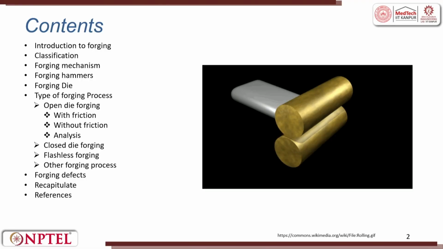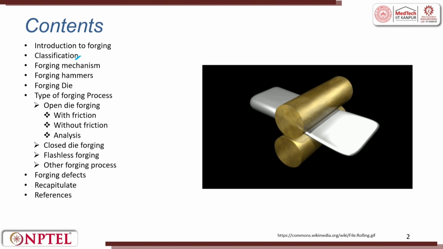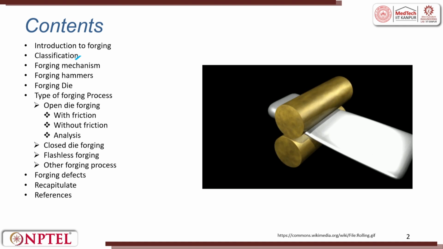With that introduction, let us get into forming. Here we will start understanding forming, an introduction to forming. Then we will do classifications, like there we did bulk and sheet. Then we went into many of those classifications in metal forming, and when we went into rolling also, we saw different classifications.